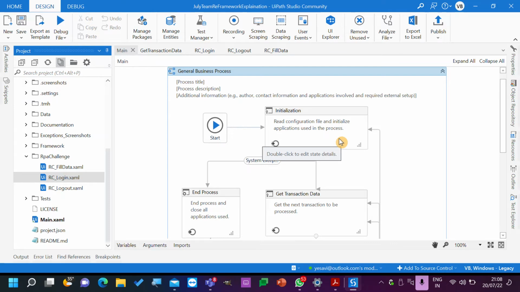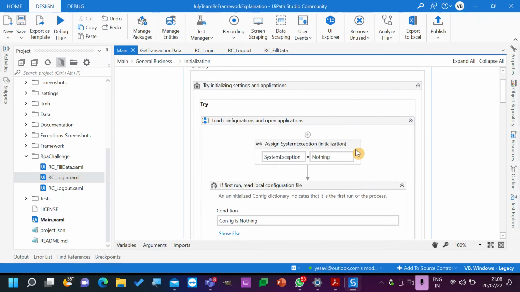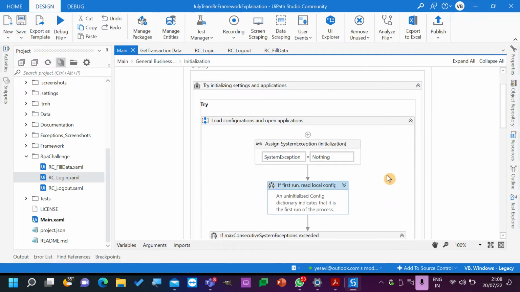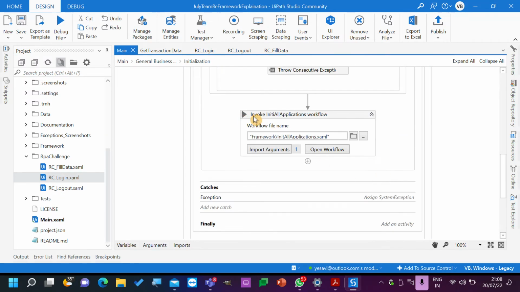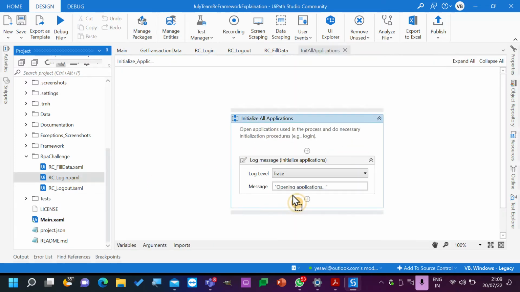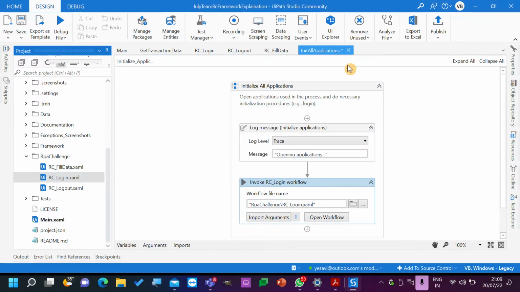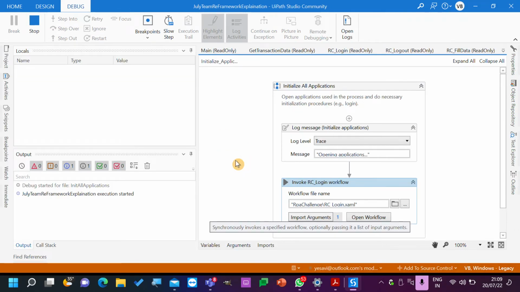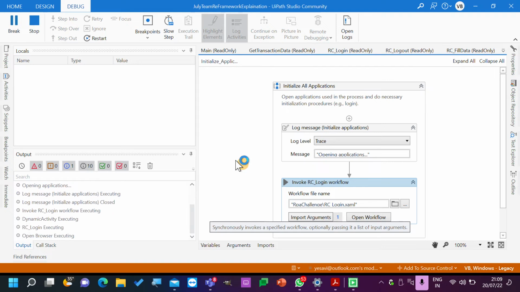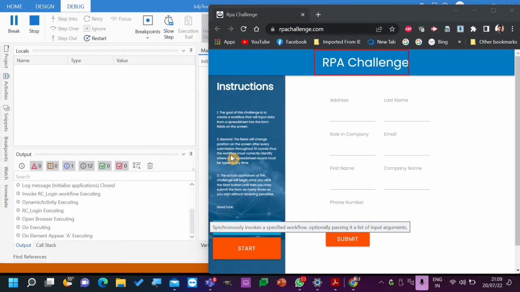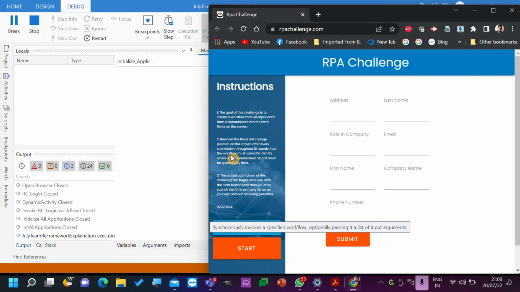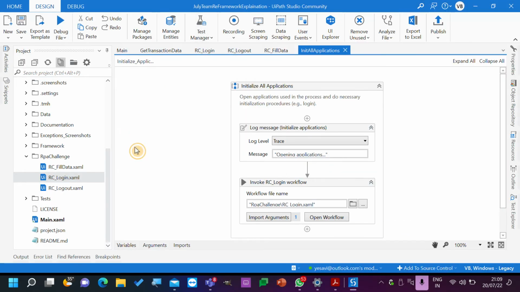Login in initialization state. Yeah. So login should go inside init all applications. Open workflow. Just add login. So whatever login happens, it will happen in here. If I just run this again, RPA challenge, login successful. Okay.